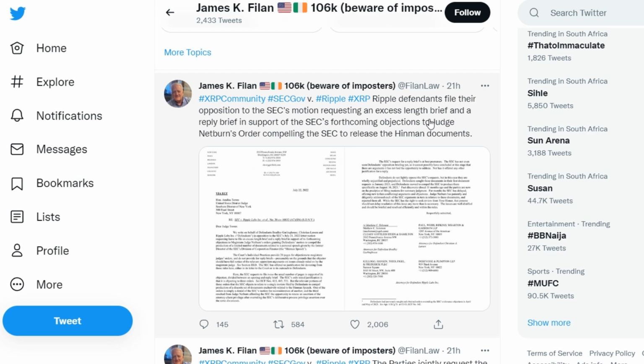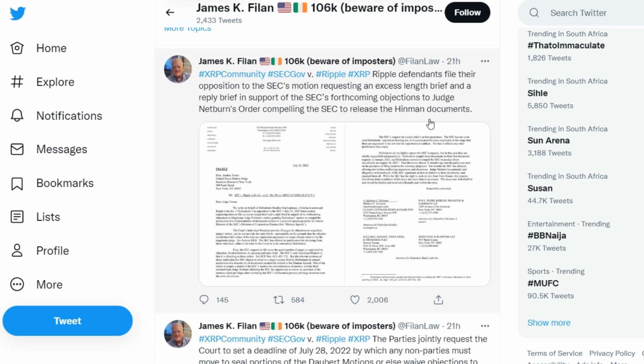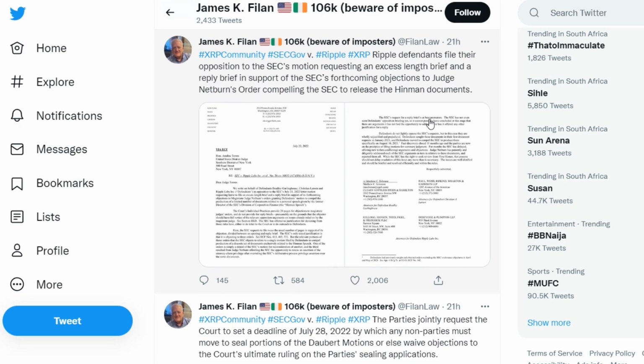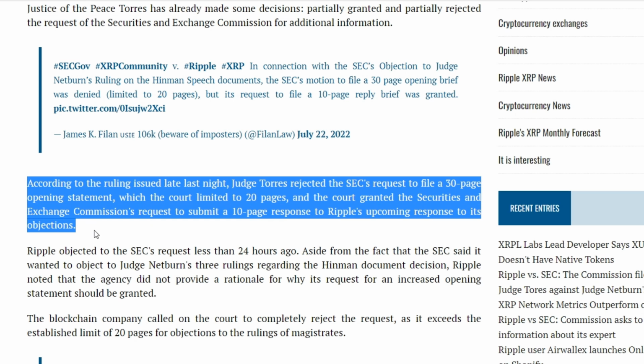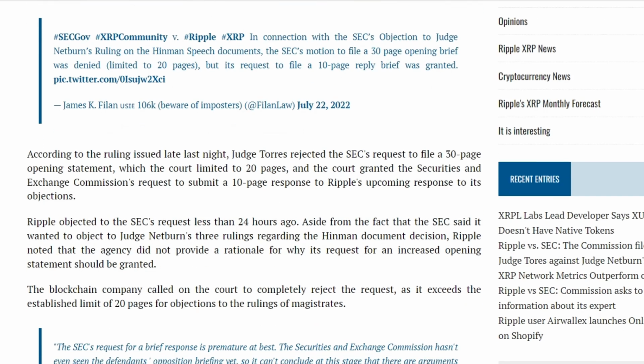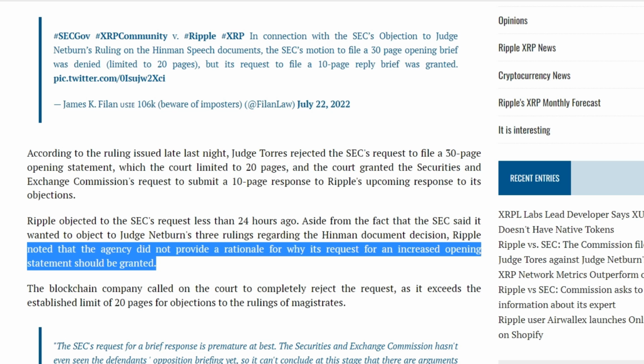In connection with the SEC's objection to Judge Netburn's ruling on the Hinman speech documents, the SEC's motion to file a 30-page opening brief was denied, limited to 20 pages, but its request to file a 10-page reply brief was granted. According to the ruling issued late last night, Judge Torres rejected the SEC's request to file a 30-page opening statement, which the court limited to 20 pages, and the court granted the Securities and Exchange Commission's request to submit a 10-page response to Ripple's upcoming response to its objections. Ripple objected to the SEC's request less than 24 hours ago.